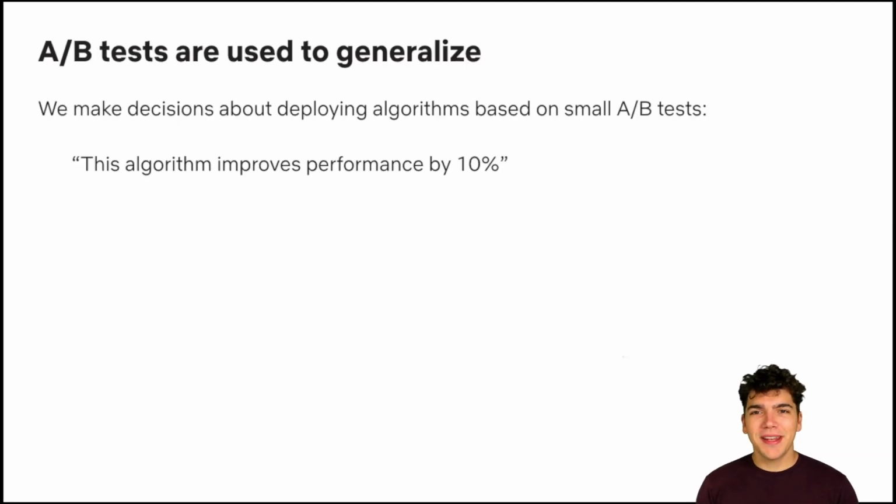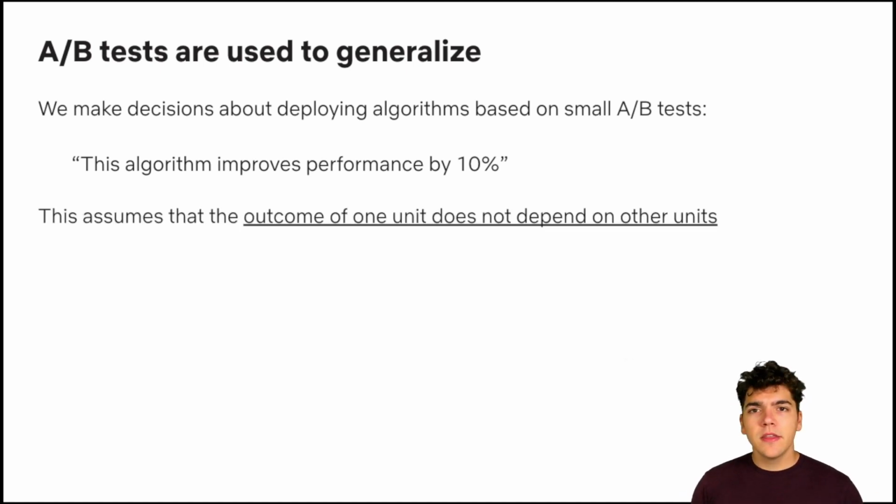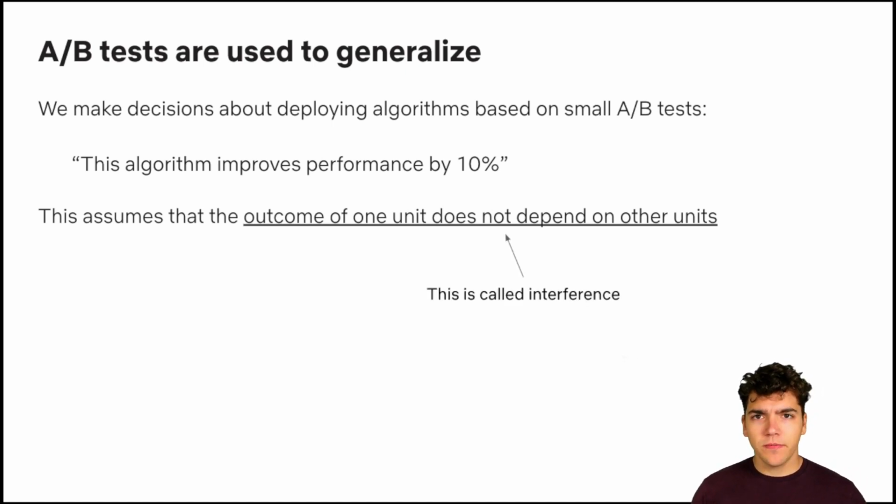This statement, that an algorithm improves performance, is a generalization. We're using the results of a small A/B test to decide what would happen if we were to go and deploy this algorithm everywhere. This is a fine generalization to make, but it requires assumptions. And one of the big assumptions is that the outcome of one unit in the test doesn't depend on the outcome of the other units in the test. This assumption is called no interference.